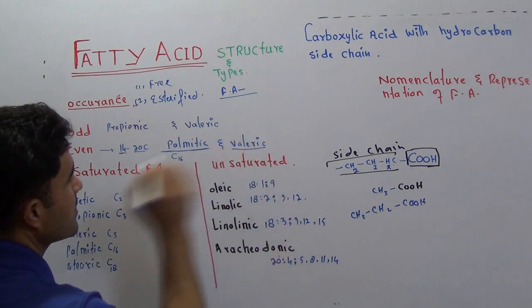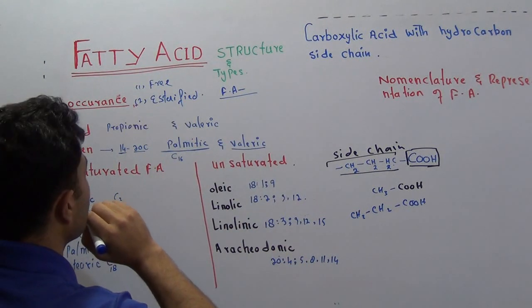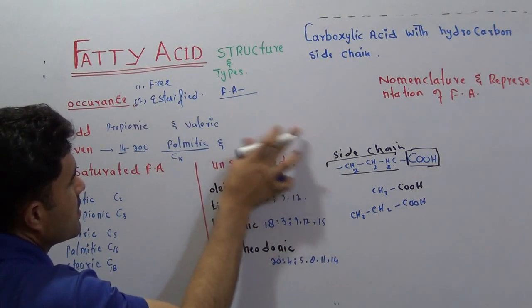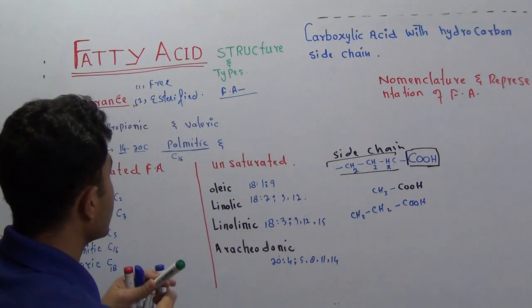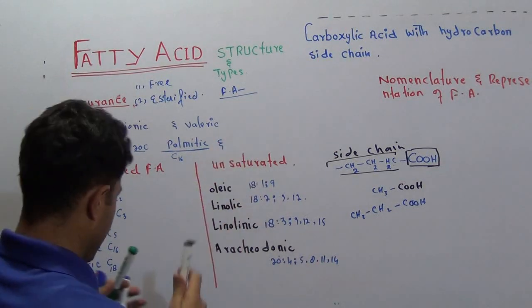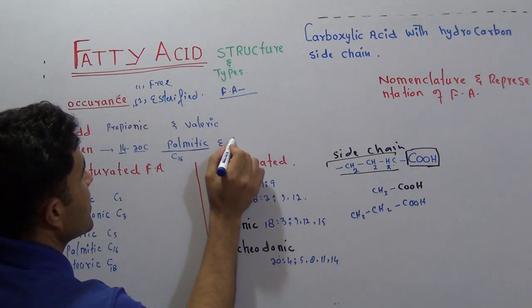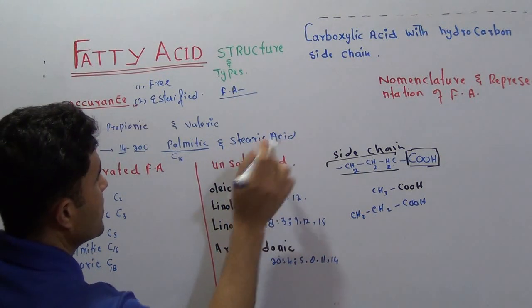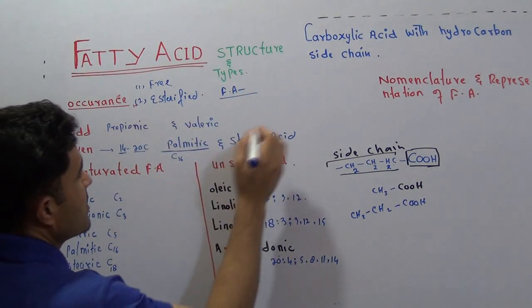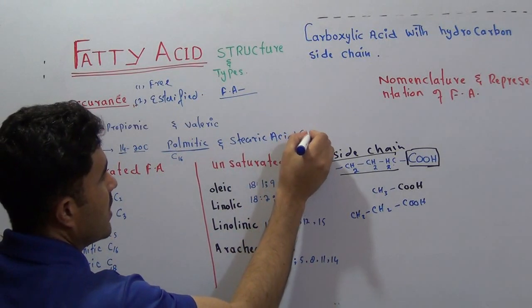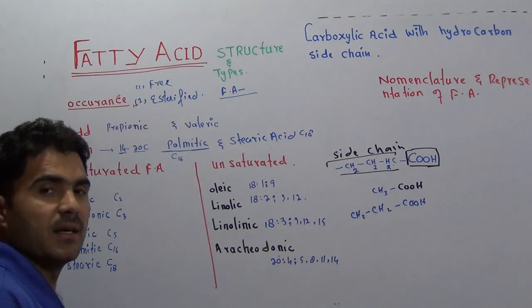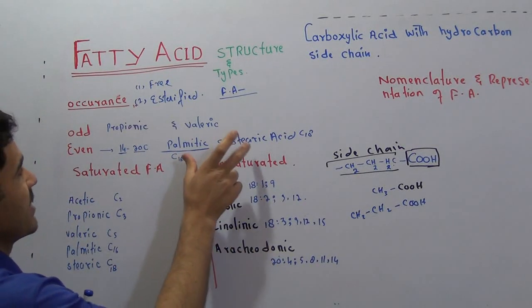and in, now God, this is not valeric acid, this must be stearic acid. Okay, stearic acid, that was a mistake, valeric acid is here. Stearic acid contains C18, means there are 18 carbon. So both palmitic and stearic acid are even fatty acids.